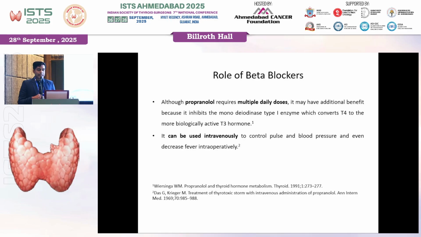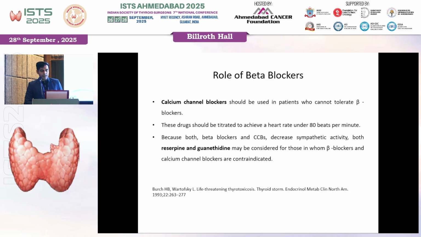But it also has additional benefits because it prevents the conversion of T4 to T3 in the periphery. And as we discussed, T3 is the predominant molecule which has its effects on the cardiac myocardium. And propranolol can also be used intravenously to control blood pressure and even control the pulse rate.